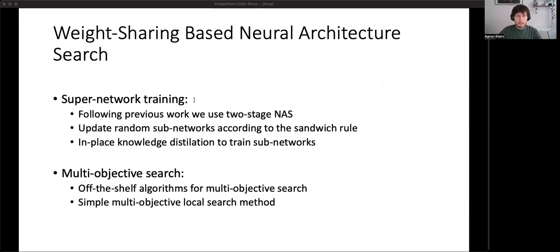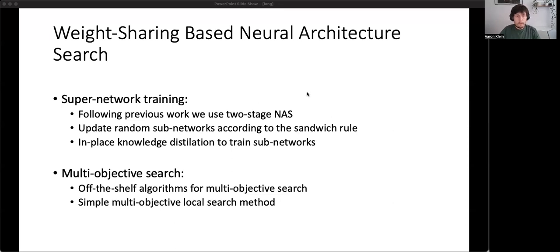Our weight-sharing-based neural architecture search approach involves two main steps. First, we fine-tune the pre-trained model, which represents the supernetwork in NAS. Instead of updating the full network, we only update random subnetworks in each update step. Following established practice, we apply the so-called sandwich rule, which updates the largest, the smallest, and two random subnetworks in each step. Additionally, we employ an in-place knowledge distillation, which minimizes the Kullback-Leibler divergence between the supernetwork and the subnetwork.